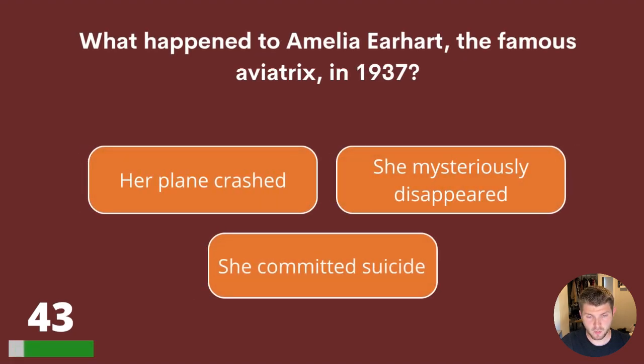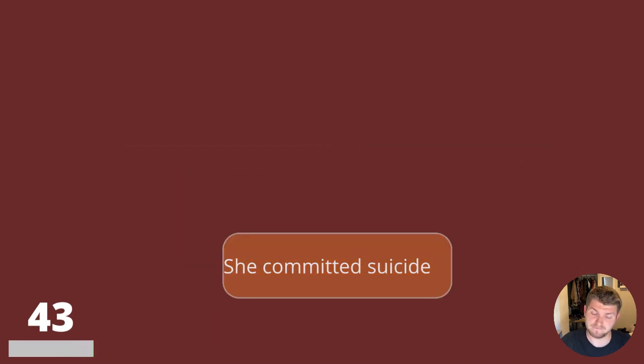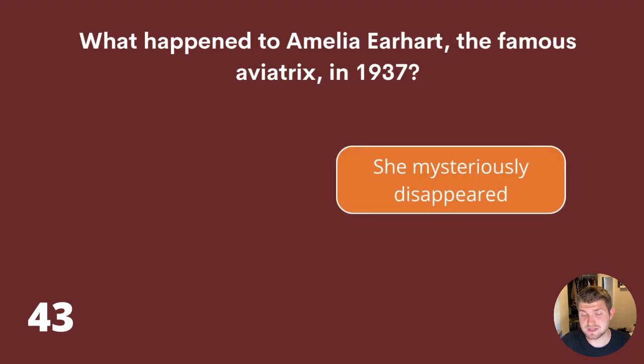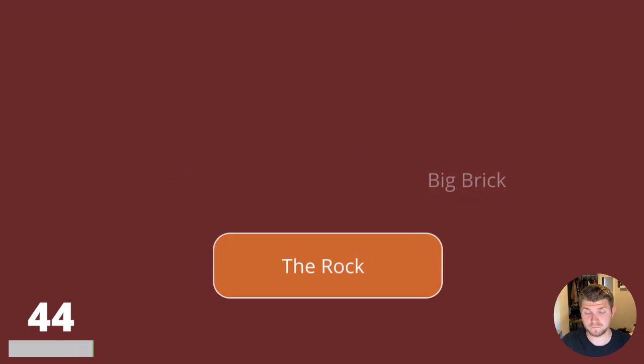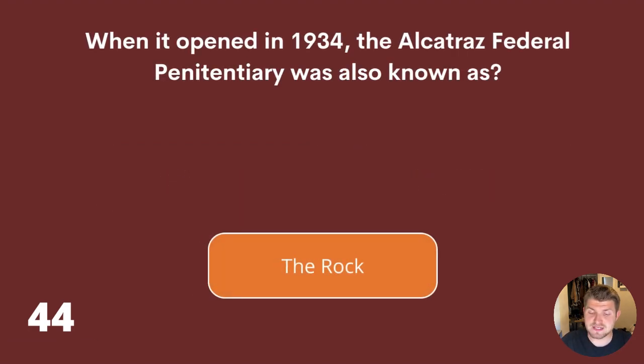43. What happened to Amelia Earhart, the famous aviatrix, in 1937? Her plane crashed, she mysteriously disappeared, or she committed suicide? The answer is she mysteriously disappeared. 44. When it opened in 1934, the Alcatraz Federal Penitentiary was also known as Little Stone, Big Brick, or The Rock? The answer is The Rock.